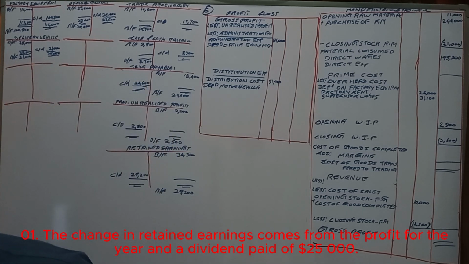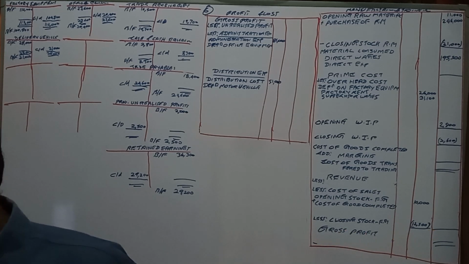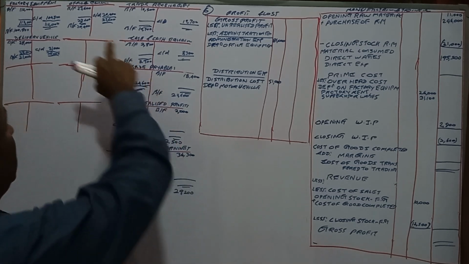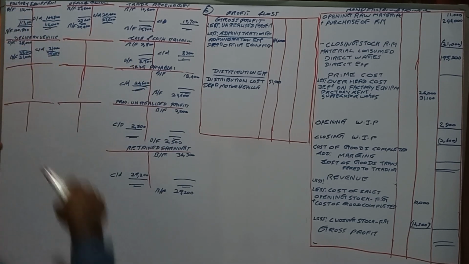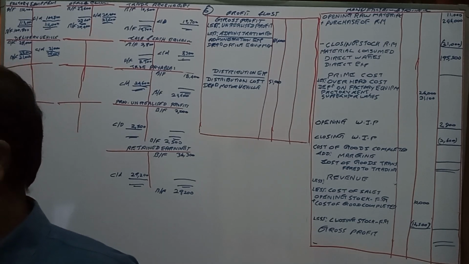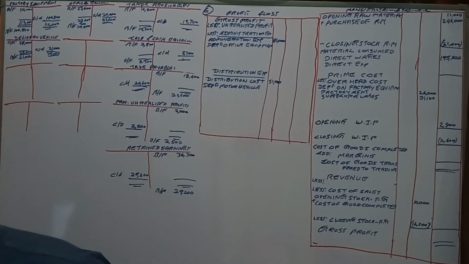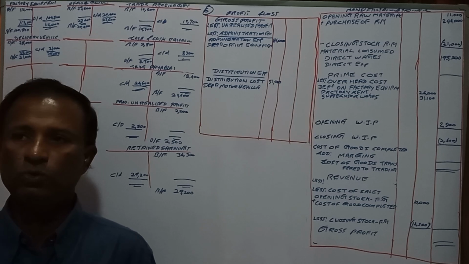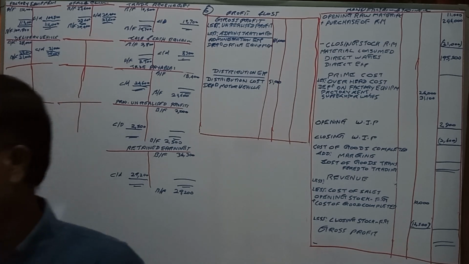They have mentioned factory equipment, office and everything. We have taken the opening balances, because they have said in the additional information, the following additional information is also available for the year ended 31st December 2023.